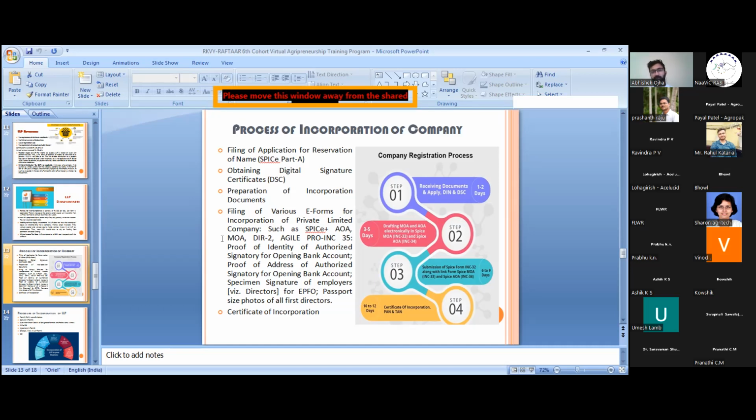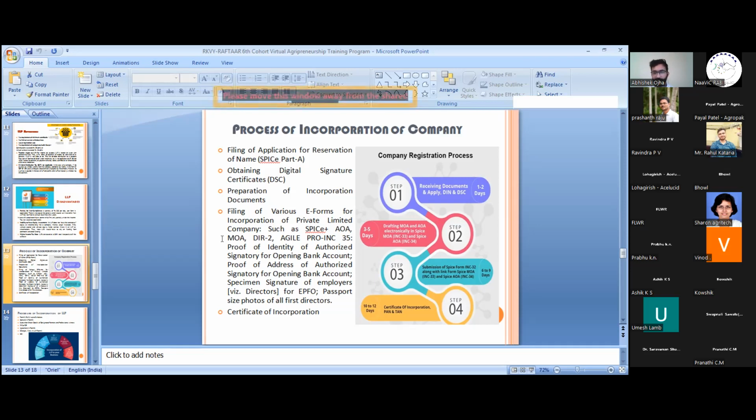In this you have to provide the 2 choices of name for the company, and then the ROC or the MCA will inform you that your name is registered, or your name is reserved by us for 20 days.